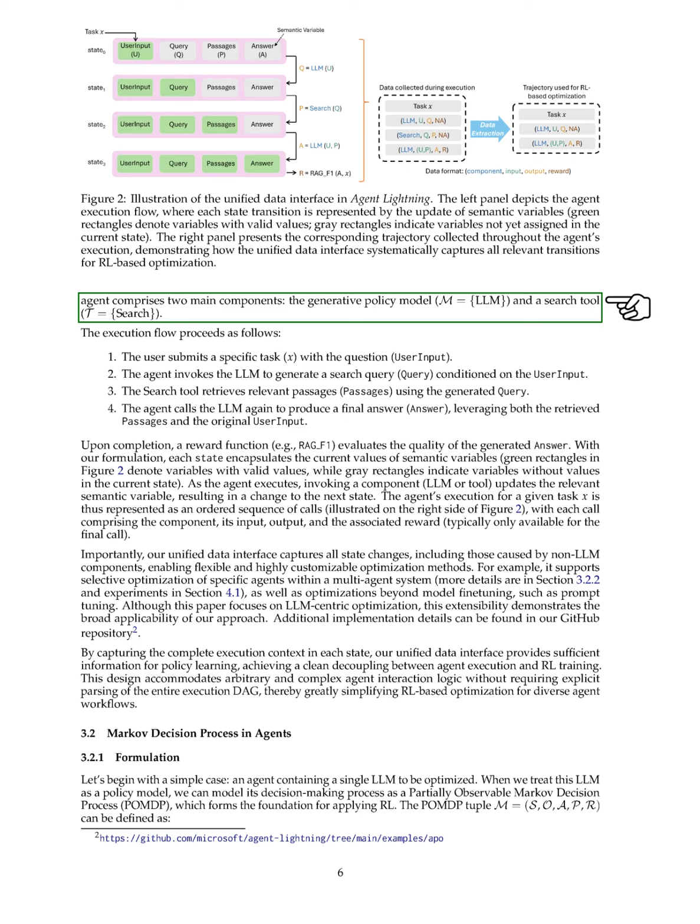To illustrate our approach, we consider a Retrieval Augmented Generation (RAG) agent that answers user queries by first retrieving relevant documents and then generating a response based on those documents. This agent consists of a generative model and a search tool. The execution process involves the user inputting a question, the agent generating a search query, retrieving relevant passages, and finally producing an answer.